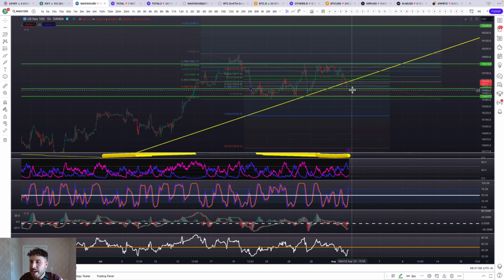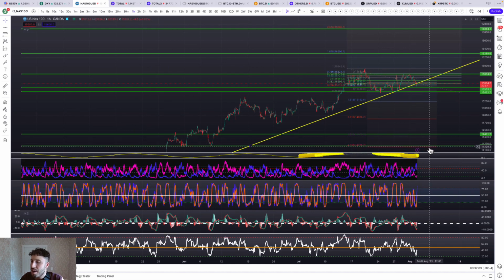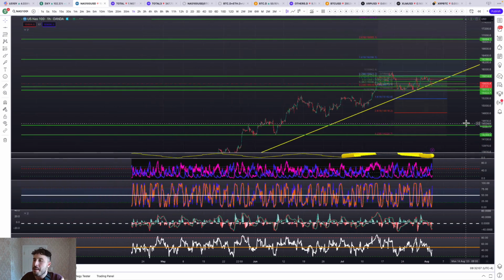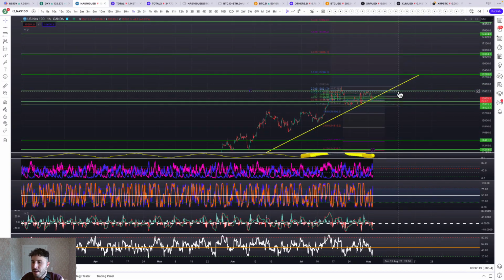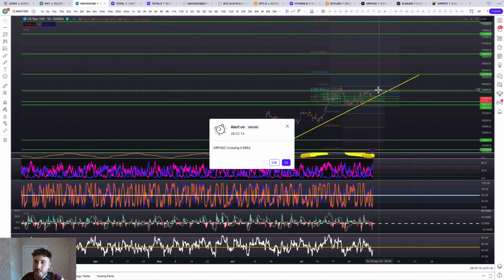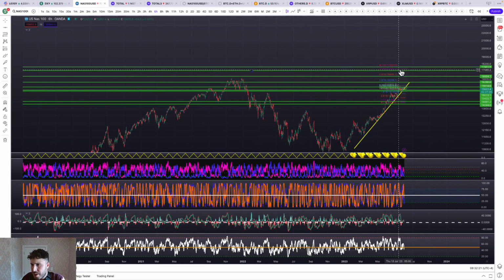If we break this 786, we're probably going to have a more substantial correction back down, probably to around 14,240 to 14,500. Those are the extension levels on the breakdown. But if we come up here and break 15,822, then we could have extensions to the upside, which could take it to new all-time highs. The highest is around 17,883, which would be a new all-time high if I go to the daily chart.